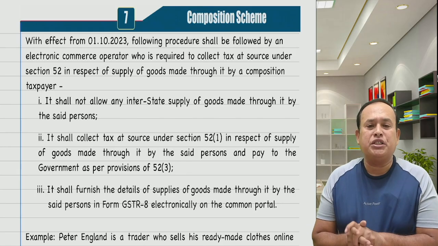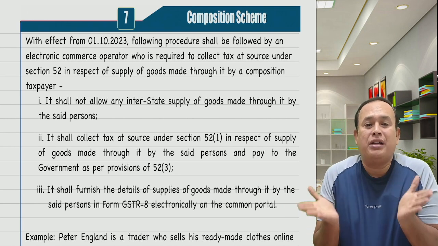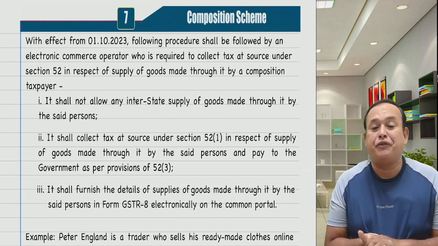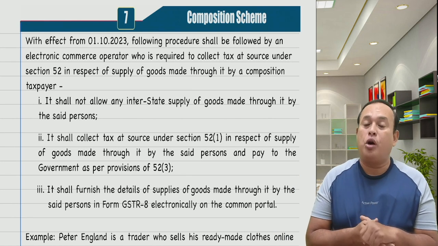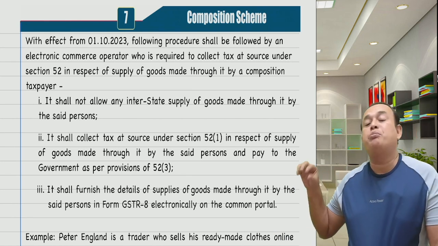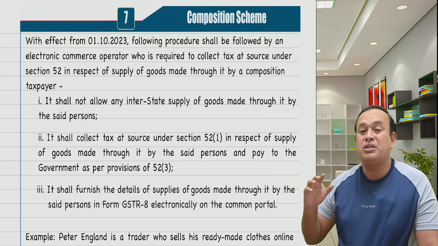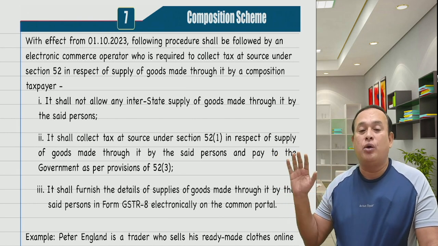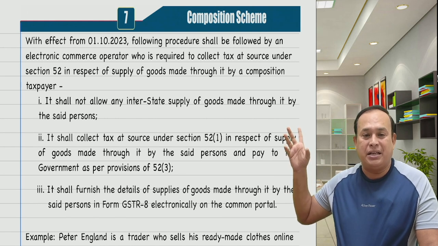With effect from 1st October 2023, the following procedures shall be followed by an electronic commerce operator who is required to collect tax at source under section 52 in respect of supply of goods made through it by a composition taxpayer. What compliances should be complied with by the e-commerce operator who is permitted to sell the goods of a composition taxpayer, that too only intrastate? See, it shall not allow any interstate supply of goods through it.